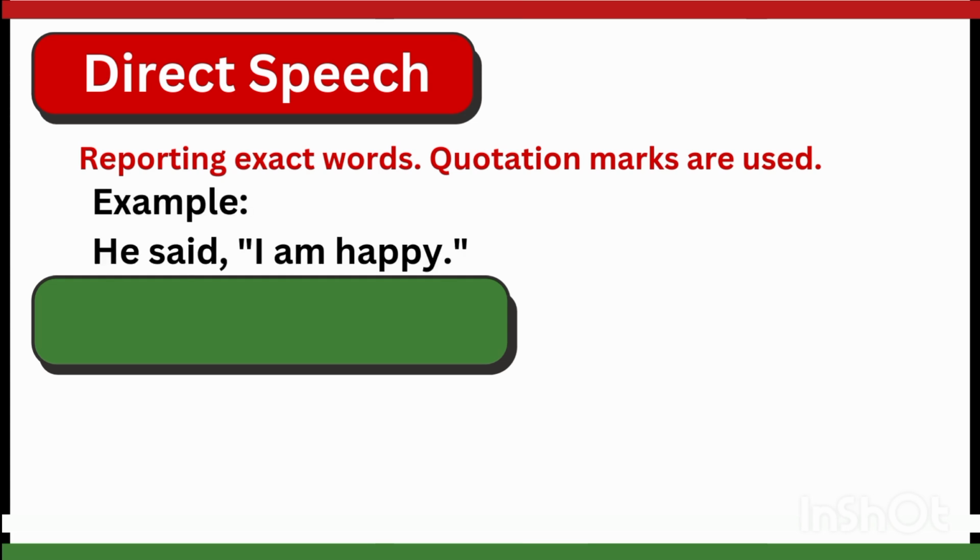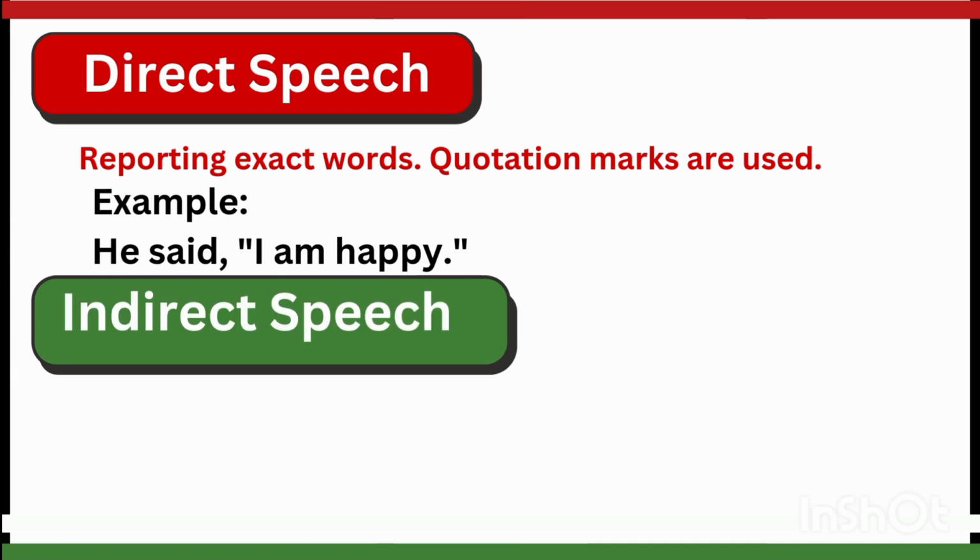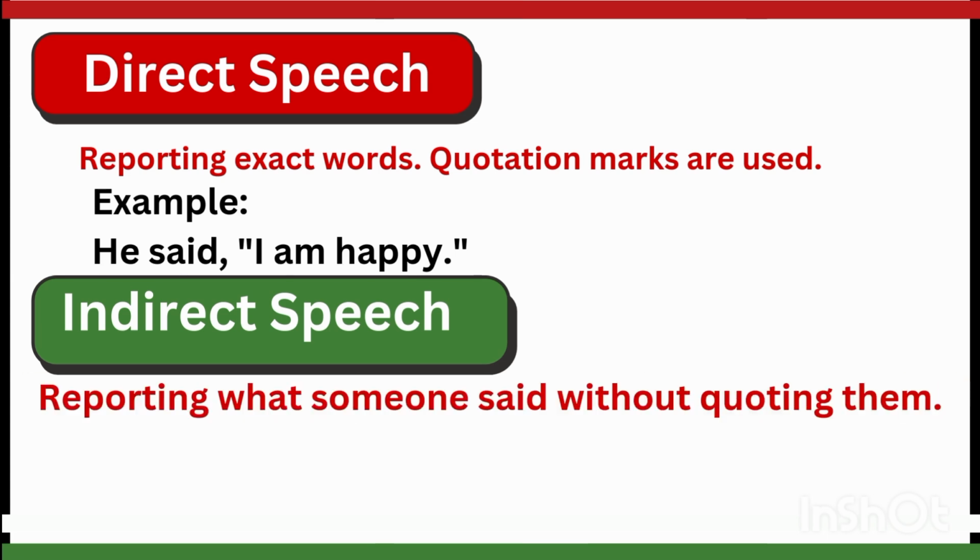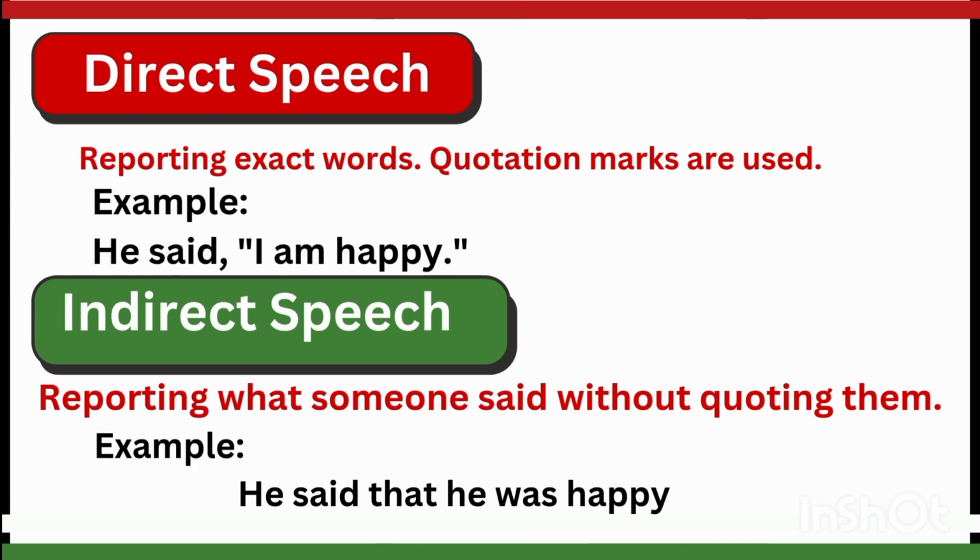If we take an example of direct speech: he said, "I am happy." You can see clearly that quotation marks are used in the example. While in indirect speech, we don't use quotation marks; we report what someone said without quoting them. If we take an example of indirect speech: he said that he was happy. You can clearly see there were no quotation marks used in the indirect speech.